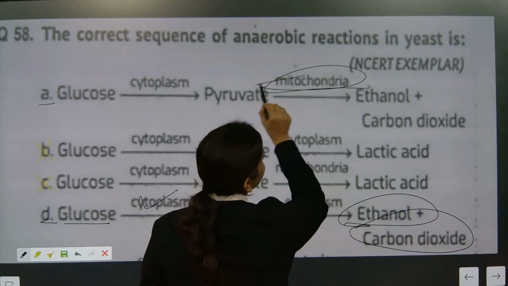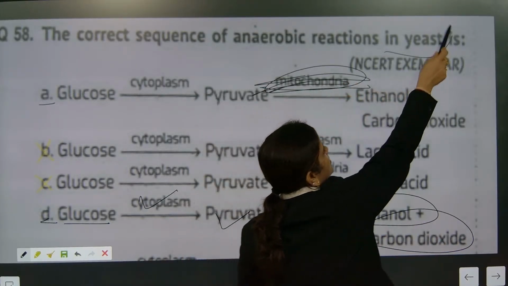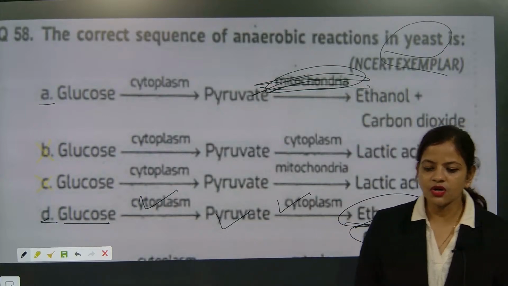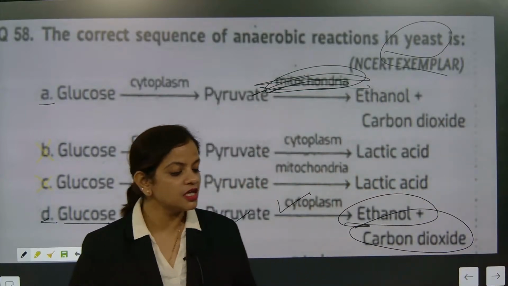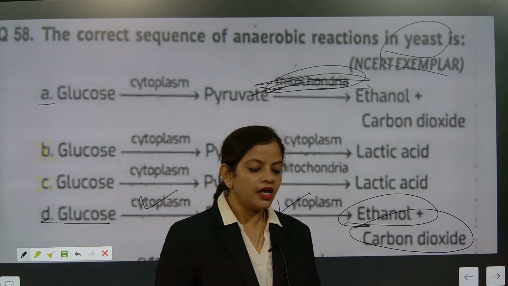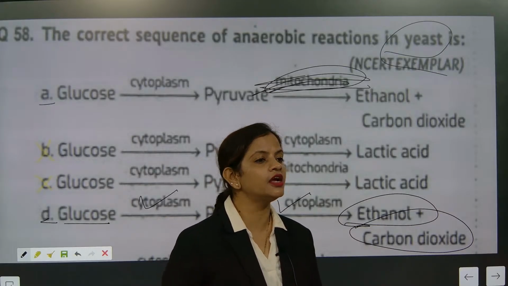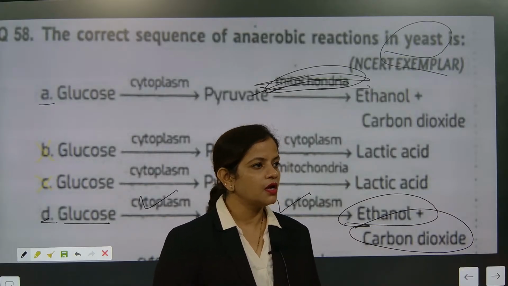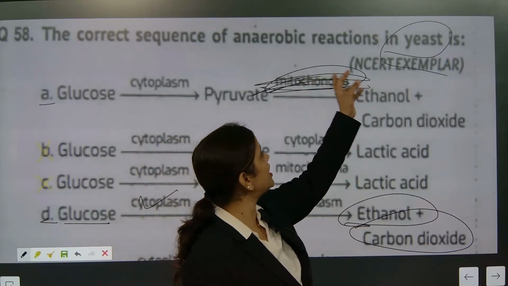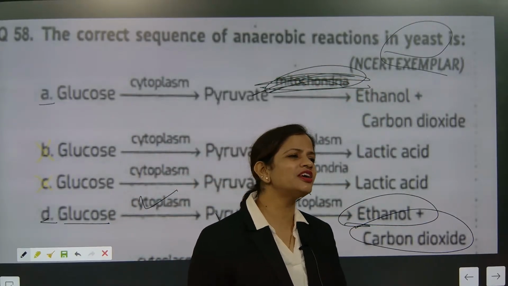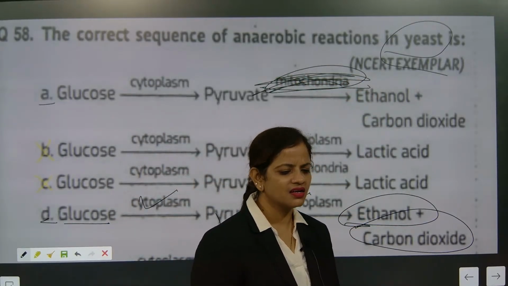Mitochondria will not be there in yeast. Understood or not? It's small things. Those who said A, online Veda, Ashwita, Kritika, were continuously telling option D. Here you need to check mitochondria. Yeast does not have mitochondria.